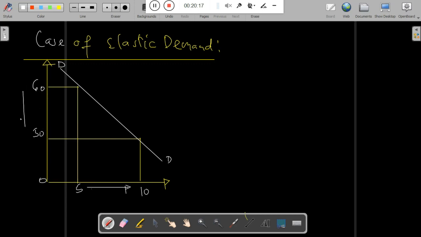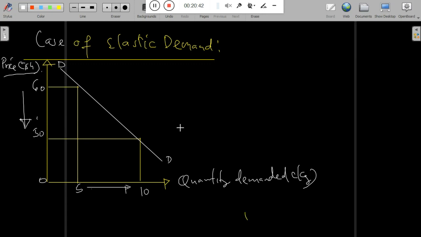So as you can observe here, a firm charges a small amount under elastic demand because it fears that consumers may reduce the quantity consumed and reduce spending their money on certain goods and services. When the price level increases from 50 to 60, we have a big gap. The quantity demanded also reduces by a large amount, from 10 to 5.